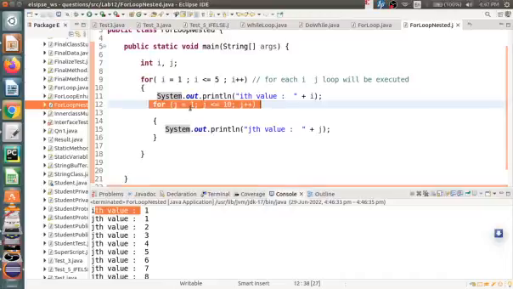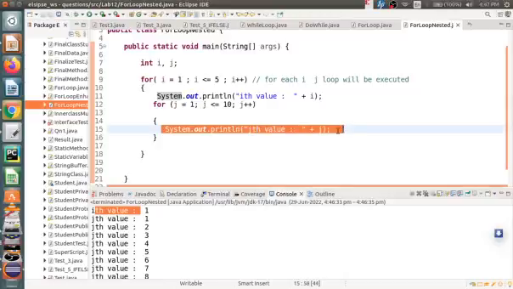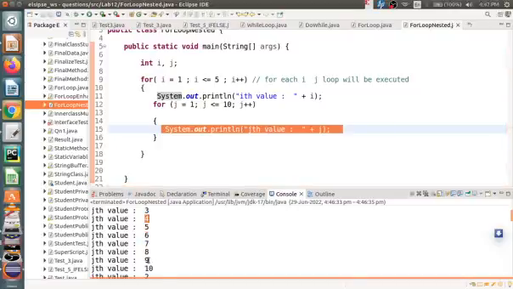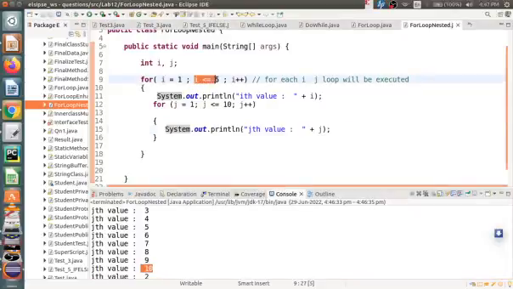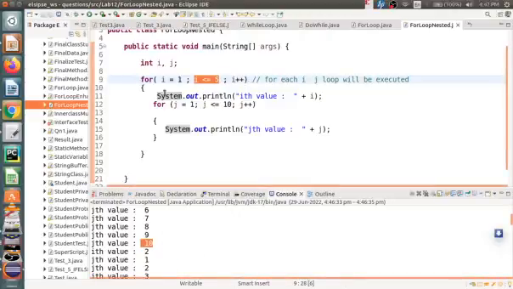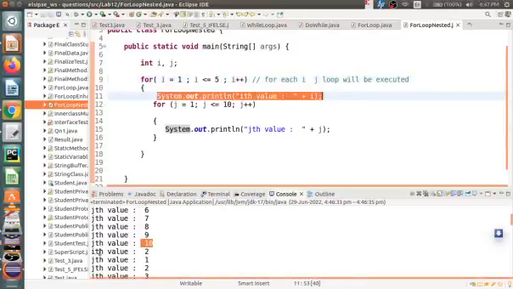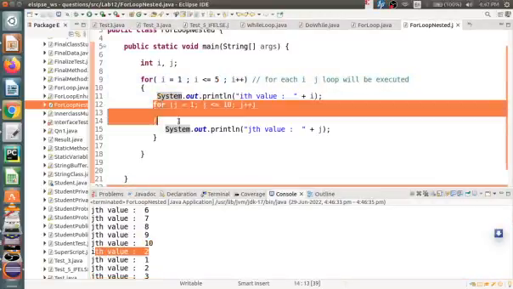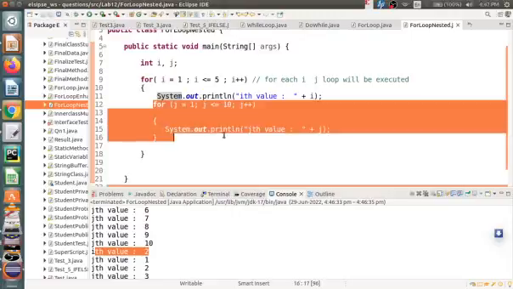So j will be initialized with 1, and j will be checked against the condition that j should be less than or equal to 10. Then this statement will be printed, j value is j. How many times will it be executed? 1, 2, 3, 4, 5, 6, till 10. After executing, it will go once again to the condition, i less than or equal to 5. What is the i value? i will be incremented, so that will be 2. Once again the i value will be 2, and the inner for loop will be executed.